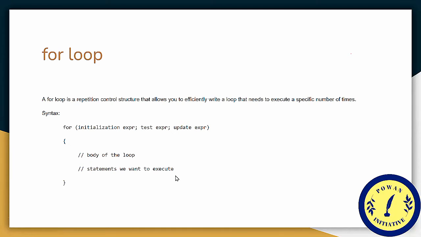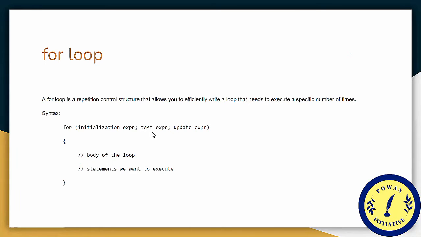Okay, the start expression, or the initialization expression, is evaluated before the loop begins. It is acceptable to declare and assign in the start expression. This initialization expression is evaluated only once at the beginning of the loop. Now here's the test expression.